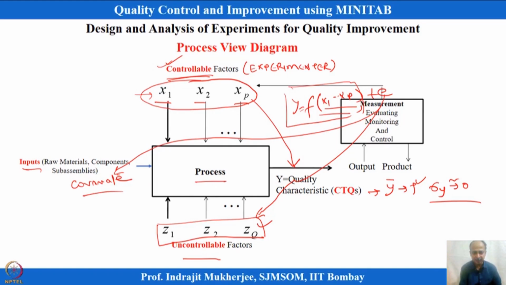So, I can only control these xp variables, I do not have any control on the inputs and the uncontrollable variables. So, most of the time we try to get the best combination of x1 to xp in the presence of this noise and in the presence of the covariates or input variability that we are experiencing in the process. Okay. So, this is all about what we will try to understand in design of experiments, and how to do the experiments. There are different ways of doing experimentation, different designs are available, and we will see a few of them. So, that is our objective in experimentation, and we will cover that in our next session. Okay. Thank you for listening.